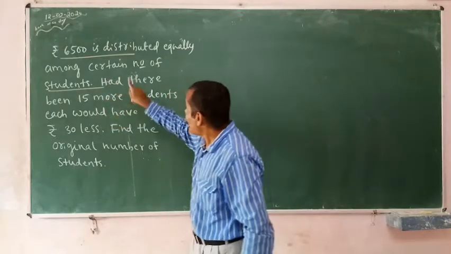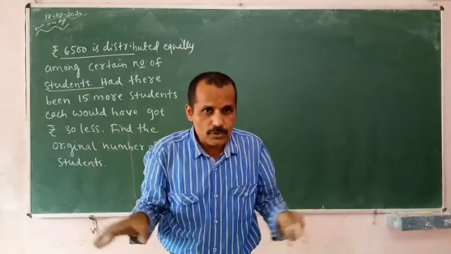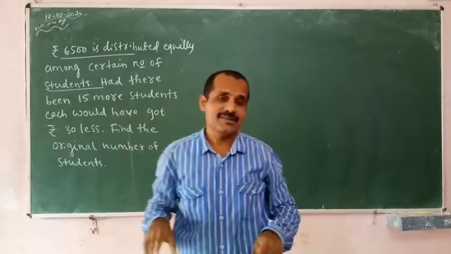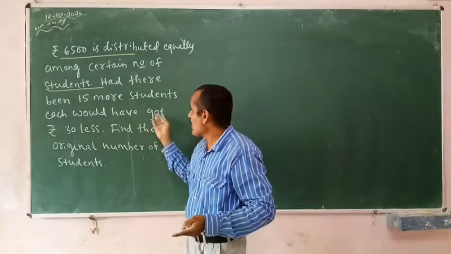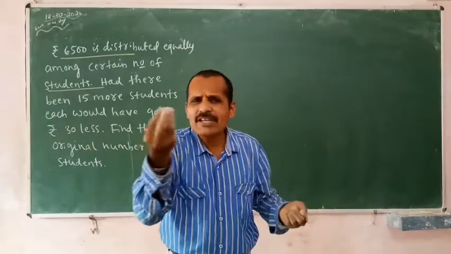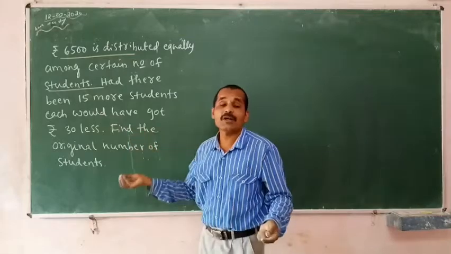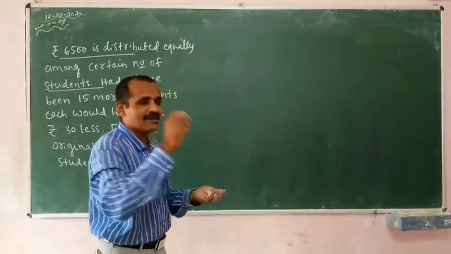Certain number of students. Had there been 15 more students, compared to the original number, then naturally each share will be less. Each would have got rupees 30 less. When more students are there, each share will be less only. They are asking to find the original number of students. I will give a simple example, just for understanding.